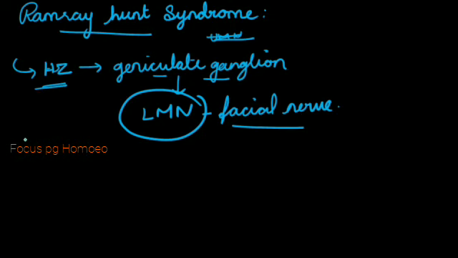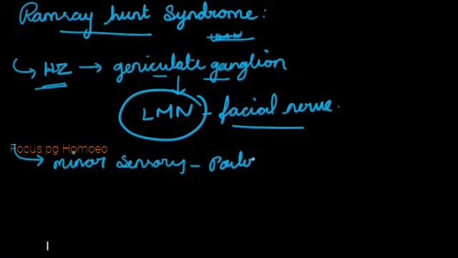And while studying regarding the anatomy of ear, we studied that the facial nerve supplies the posterior wall of the external auditory canal. So in case of Ramsay-Hunt syndrome, there will be minor sensory issue in the posterior surface. Okay, minor sensory issue in the posterior inferior surface.